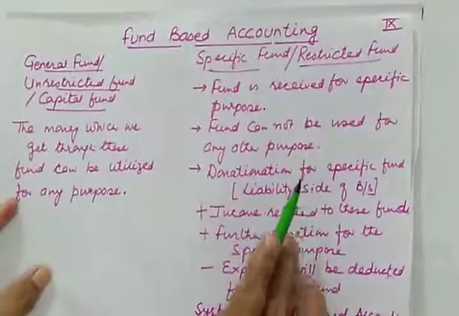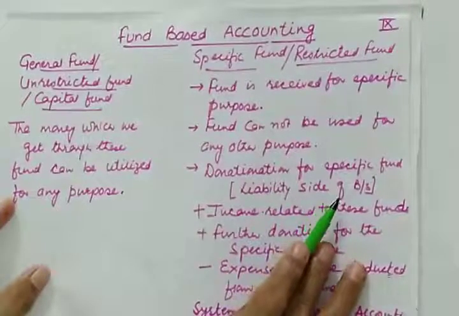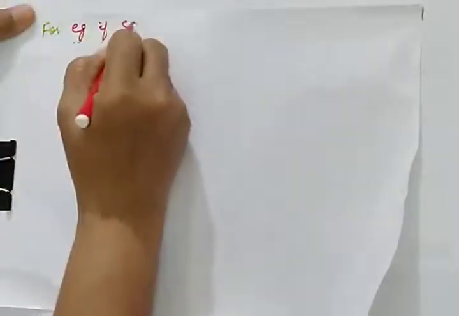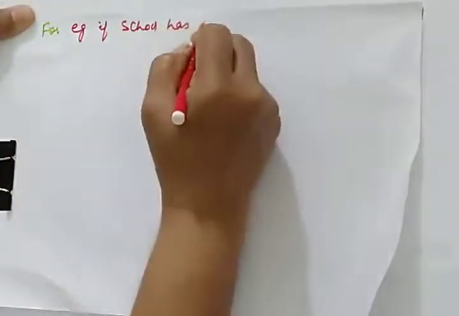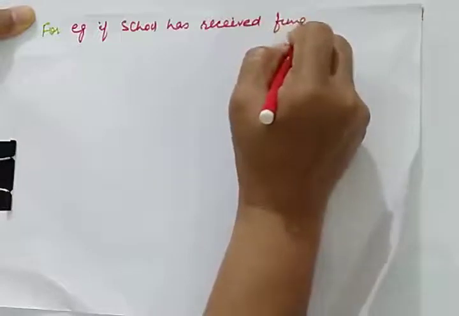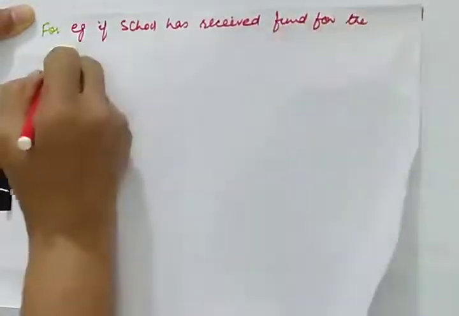We have already discussed that in fund based theory, whatever income we have will be added and all the expenses will be deducted from this. So let us see how this is to be shown in the balance sheet. But before that, let me take one example. Suppose a school, normally a government school, has received a fund for the distribution of prizes.